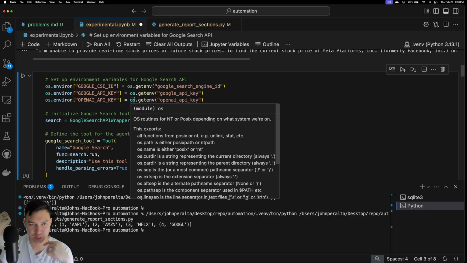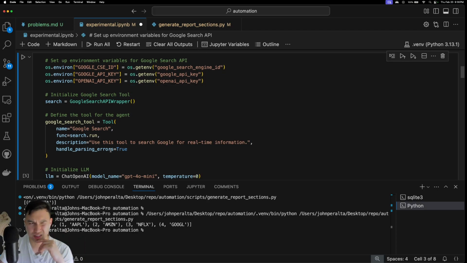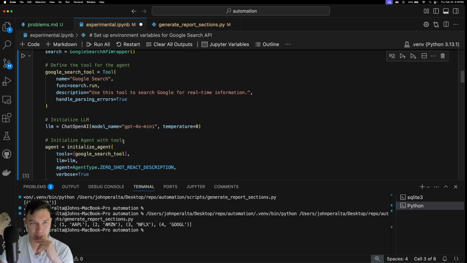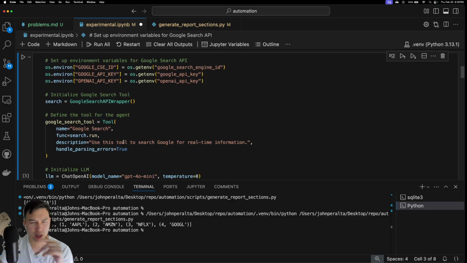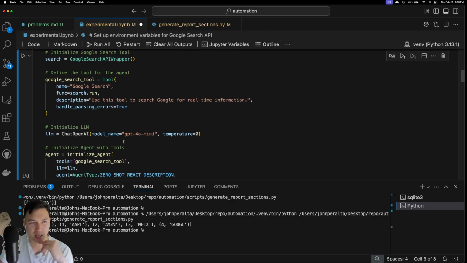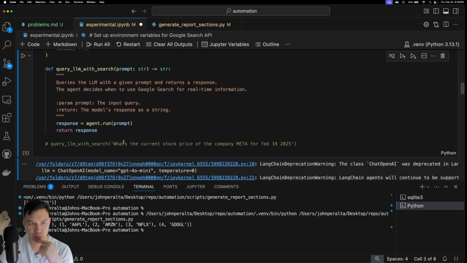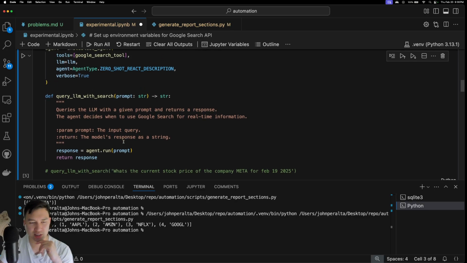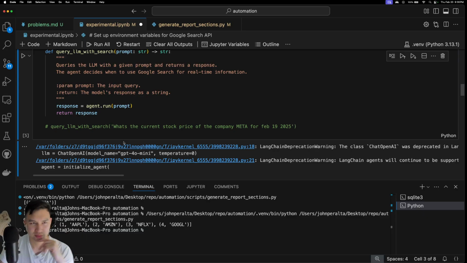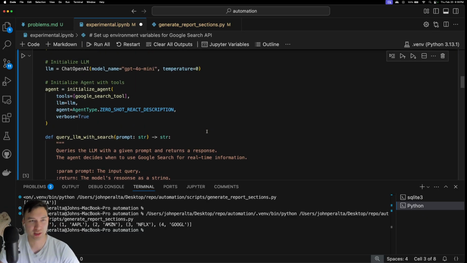I had to make a Google API key. And then obviously I'm using the OpenAI API. But essentially all I'm doing is making an AI agent with the Google search tool. And then I let the AI agent kind of go for it, right?